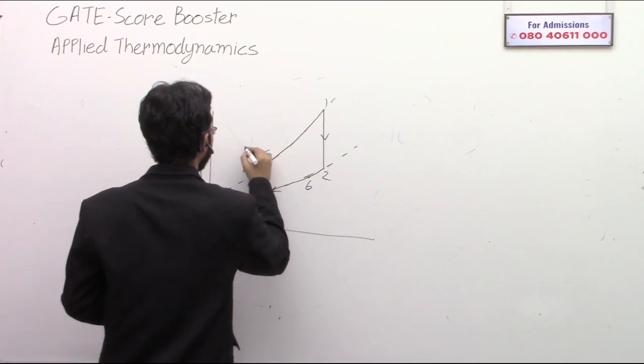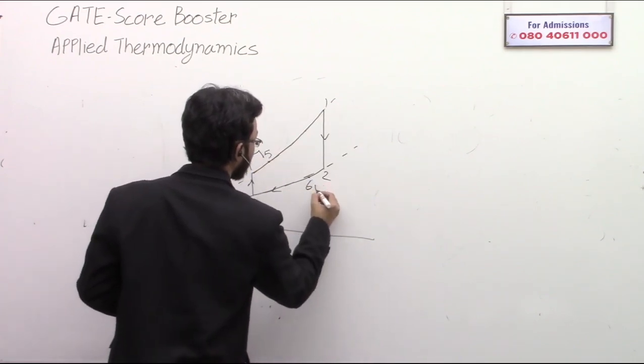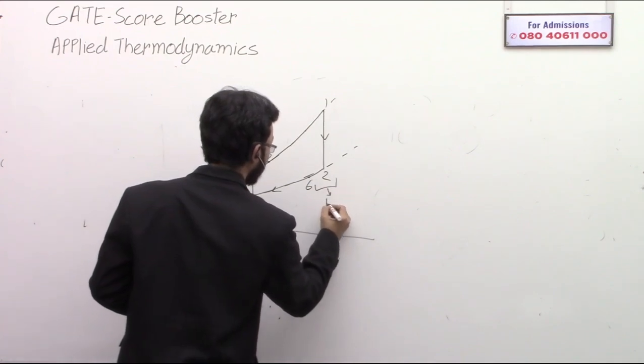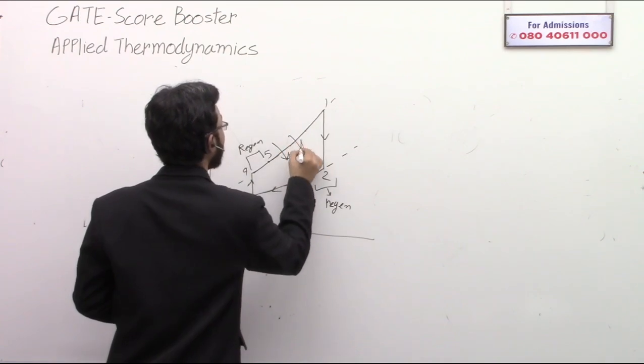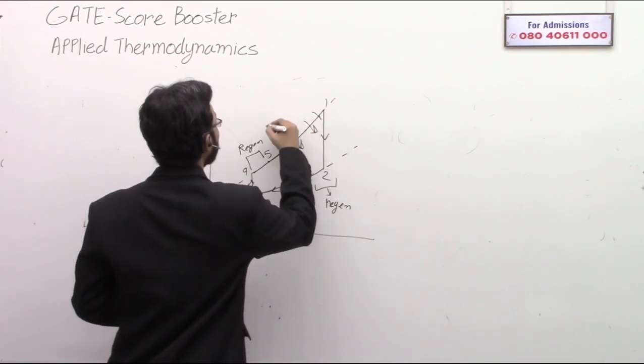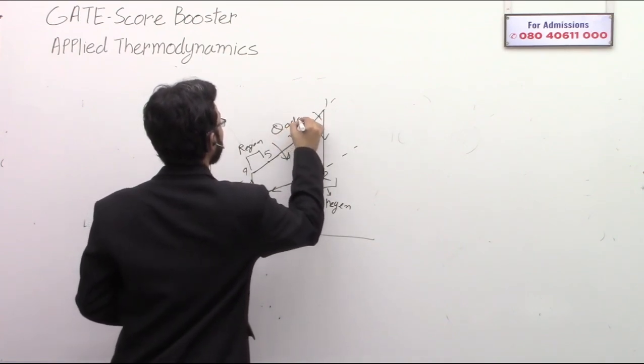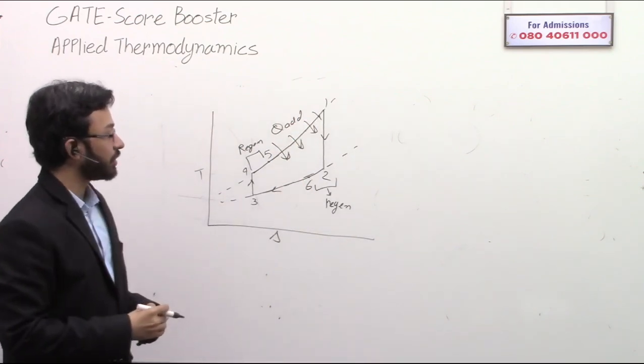Let's say this is where the regenerator works. And now the heat addition is occurring only between 5 and 1.